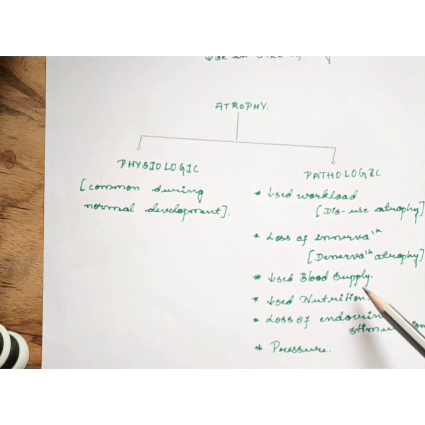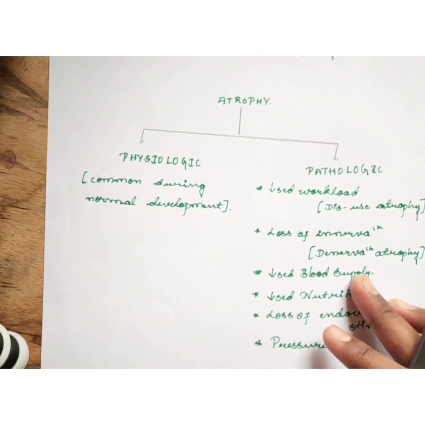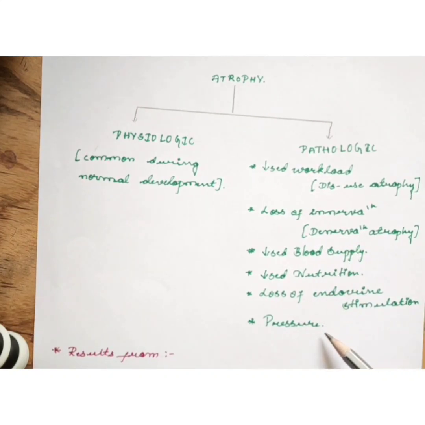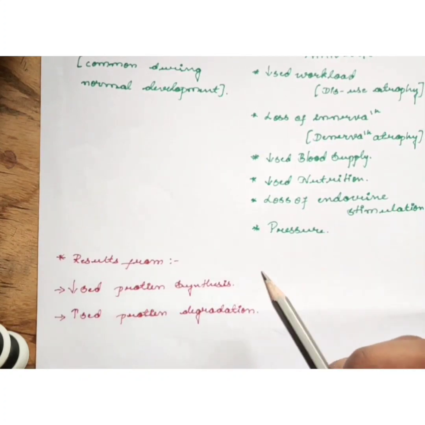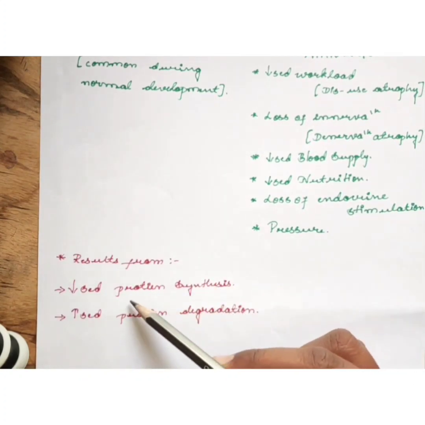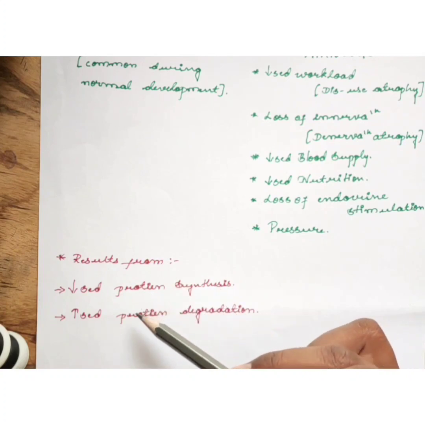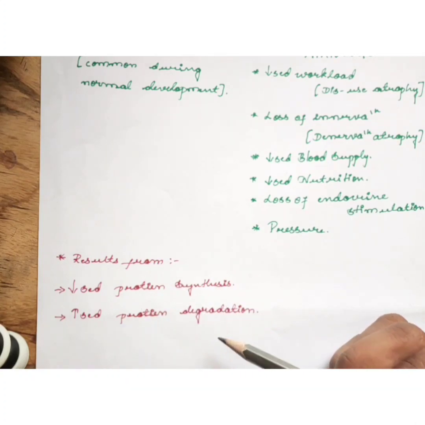Other causes include decreased blood supply, decreased nutrition, loss of endocrine stimulation to the hormone sensitive organs, and pressure, that is the tissue compression at any length of time, it can also cause atrophy. Atrophy results from decreased protein synthesis and increased protein degradation.